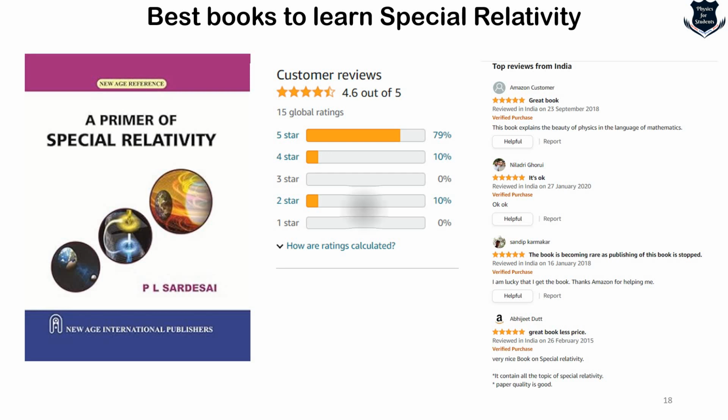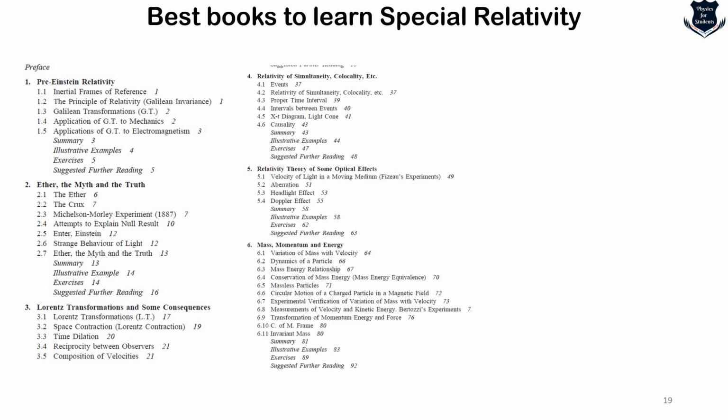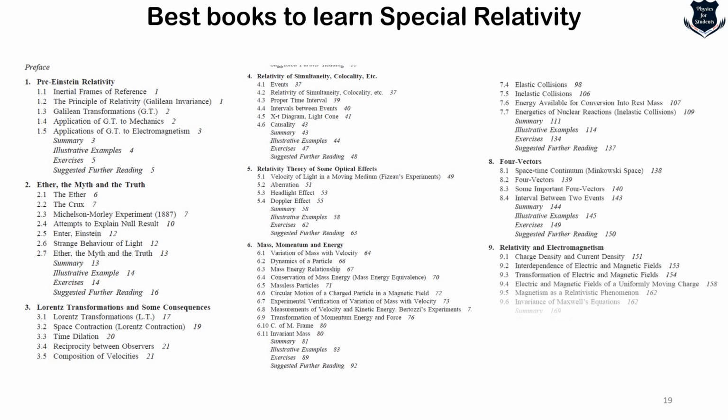understanding of special relativity. If I go through the content of the book, you will see that it starts with pre-Einstein. That means it gives you an understanding of GT. No, not general theory of relativity. It is Galilean transformation. It deals a lot with the applications, and then as I showed you, it deals with ether, the myth, the truth, etc. Lorentz transformation and the consequences are dealt with. Then it goes into the real relativity, that is simultaneity, causality, relativistic optics, etc.